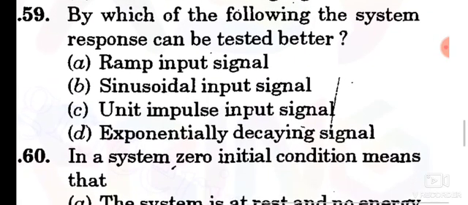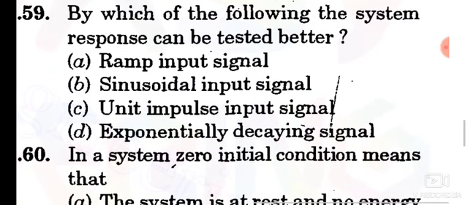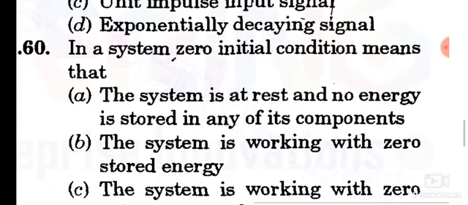Question number 59. By which of the following can the system response be tested better? Option C, unit impulse input signal.